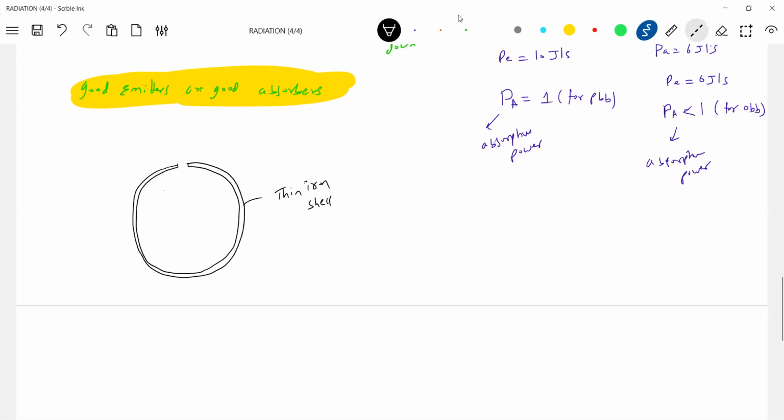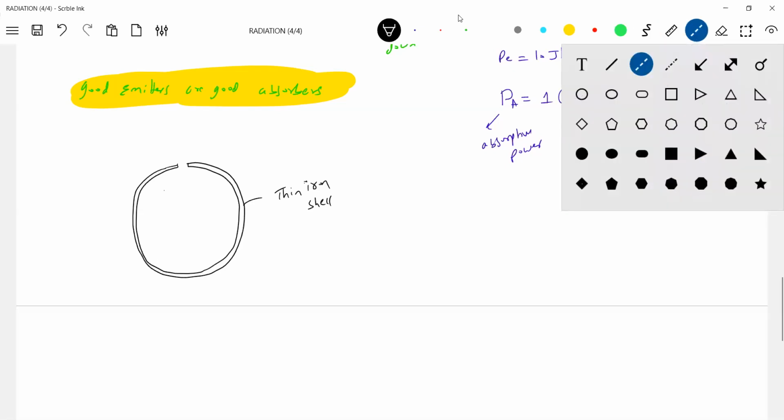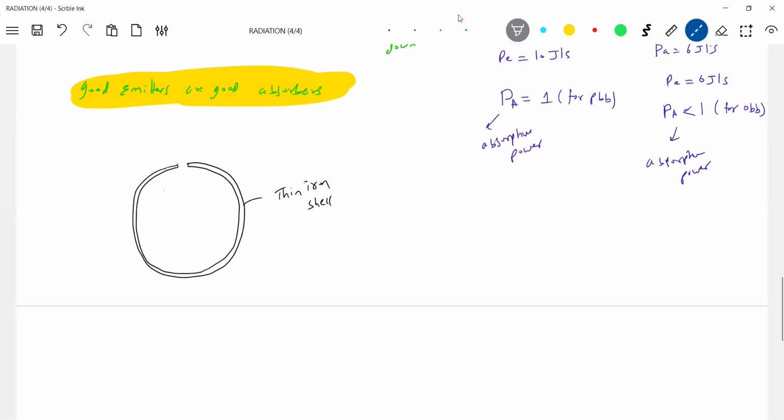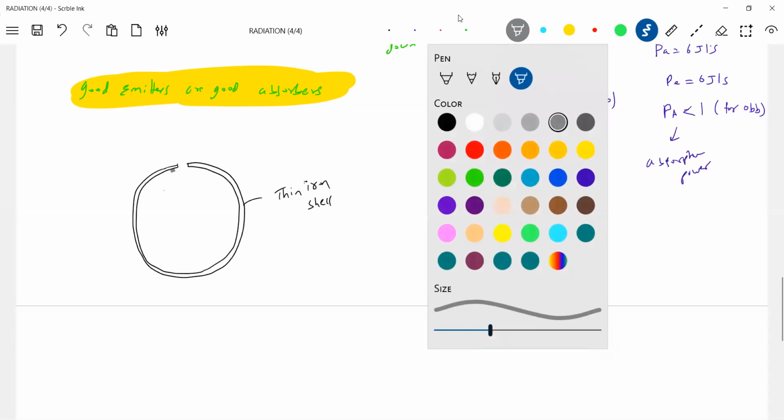Okay, let the radiation be incident. Inside, I'll give a lamp black coating.